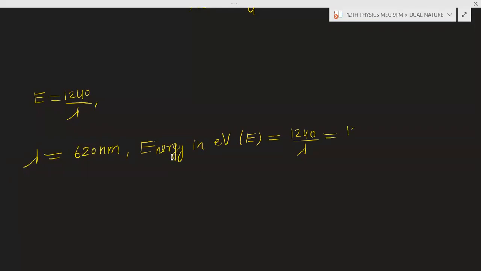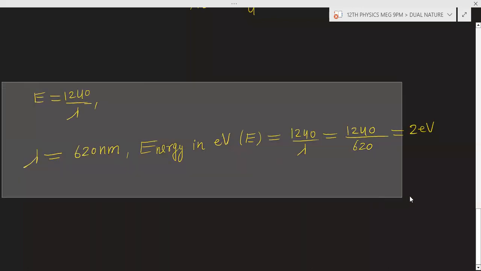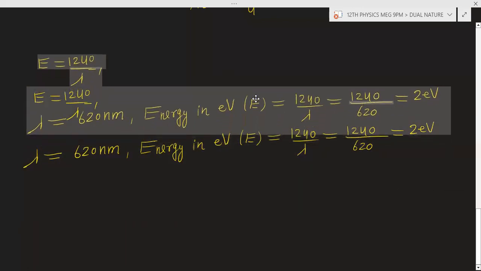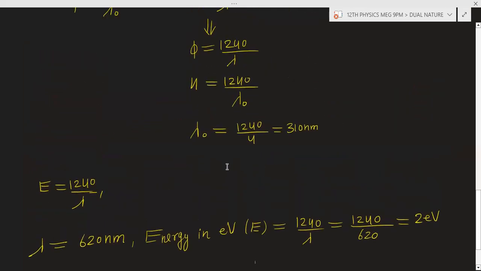So you will write 1240 divided by 620. So you will get energy of 2 electron volt. Even more questions we will do.